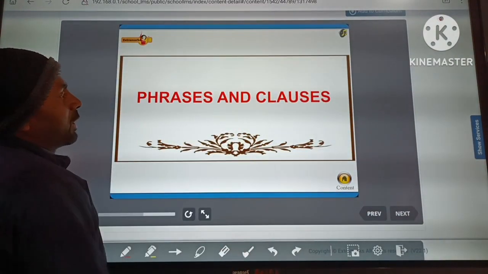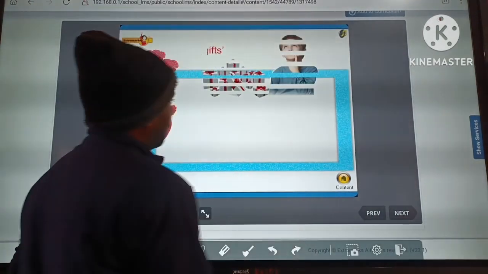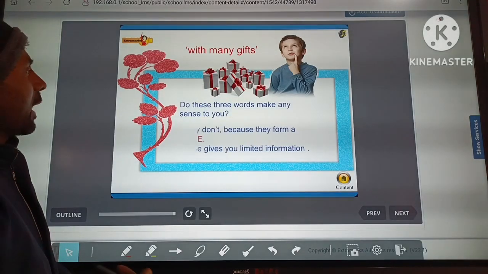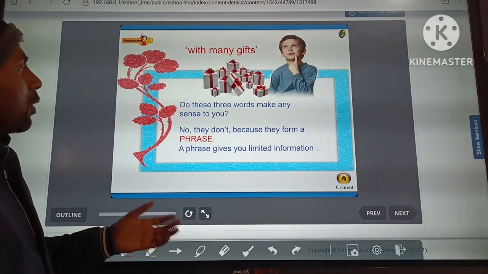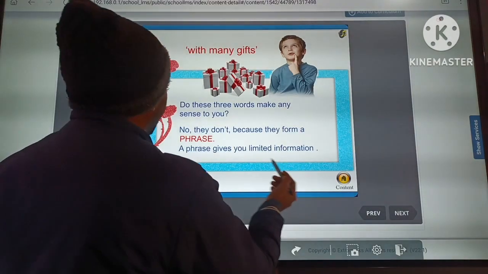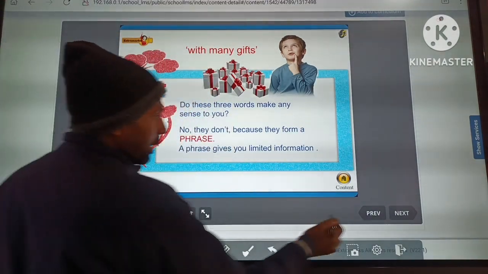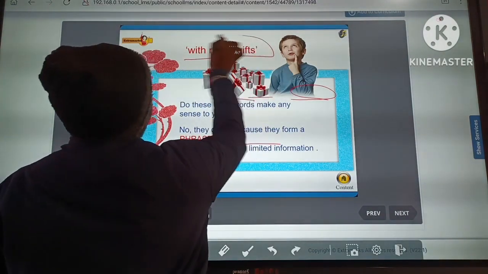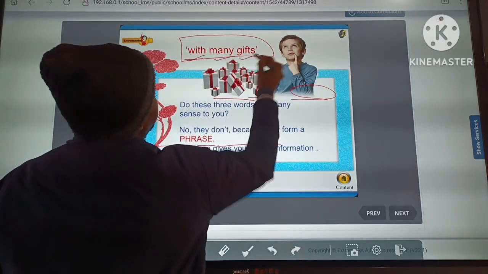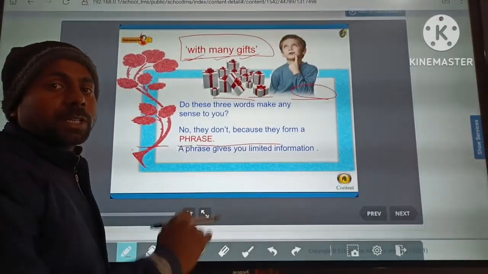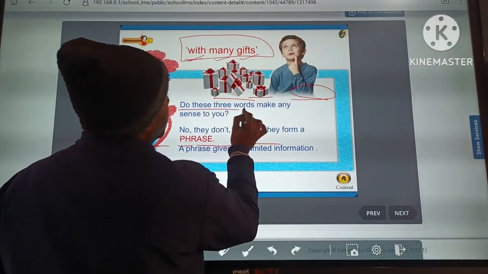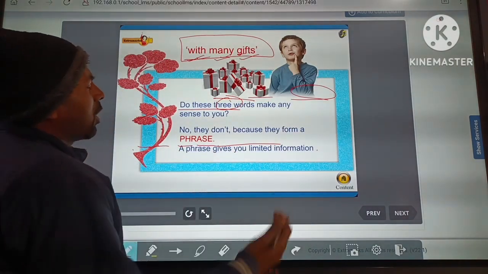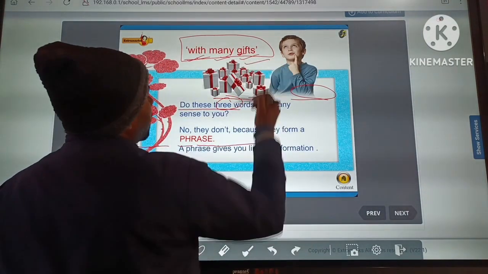Clear? Your topic is phrases and clauses. Okay, let's see. With many gifts, do these three words make any sense to you? No, they don't, because they form a phrase. You can see here it is a group of words. What group of words? With many gifts. It does not express a complete sense. These three words, 1, 2, 3, do not make any sense. So we can say that it is a phrase.